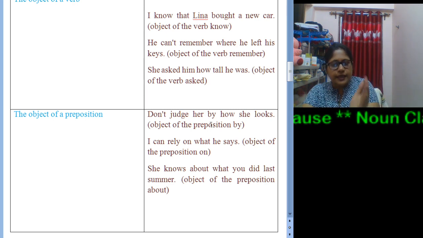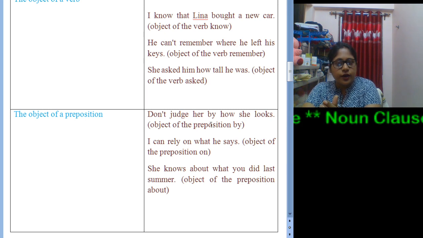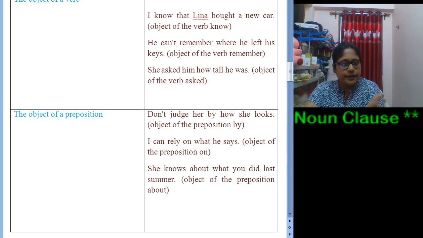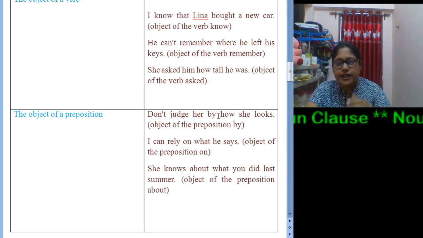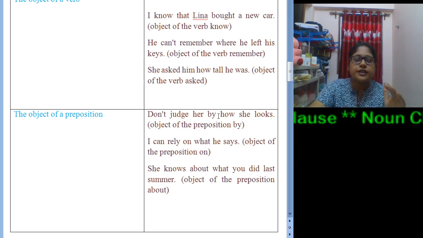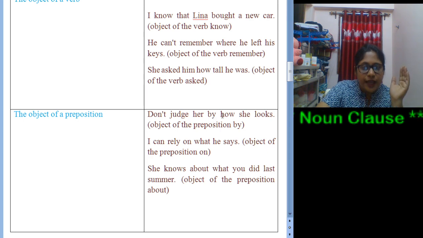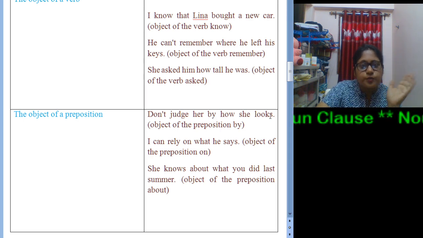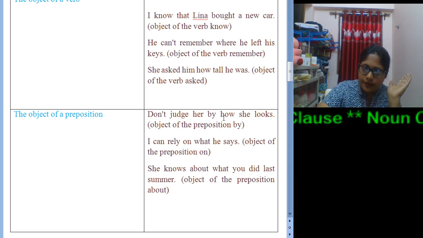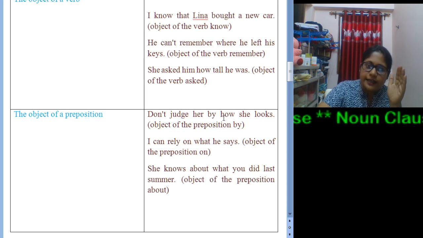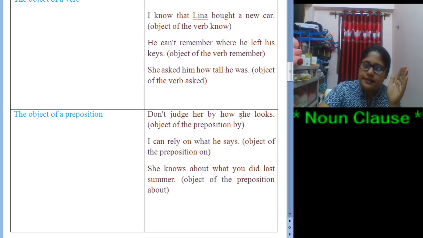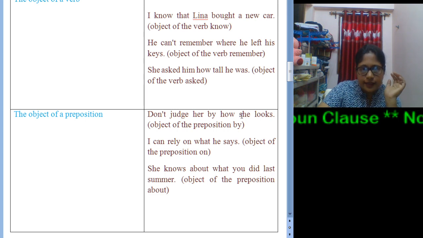Now after by, is there any WH word or interrogative word? Yes, the word is how. See, by how she looks is the object of the preposition by. That is why we can consider this particular part as a noun clause in the sentence.